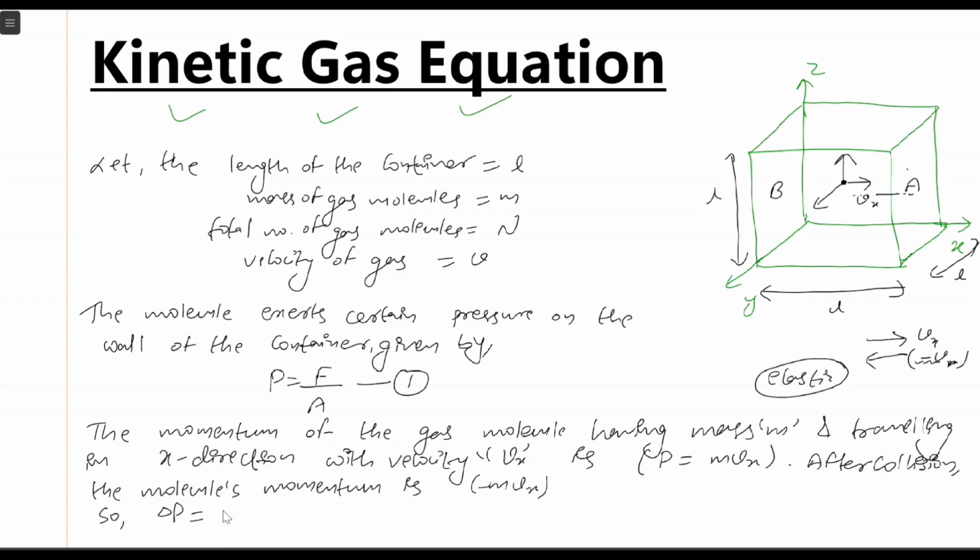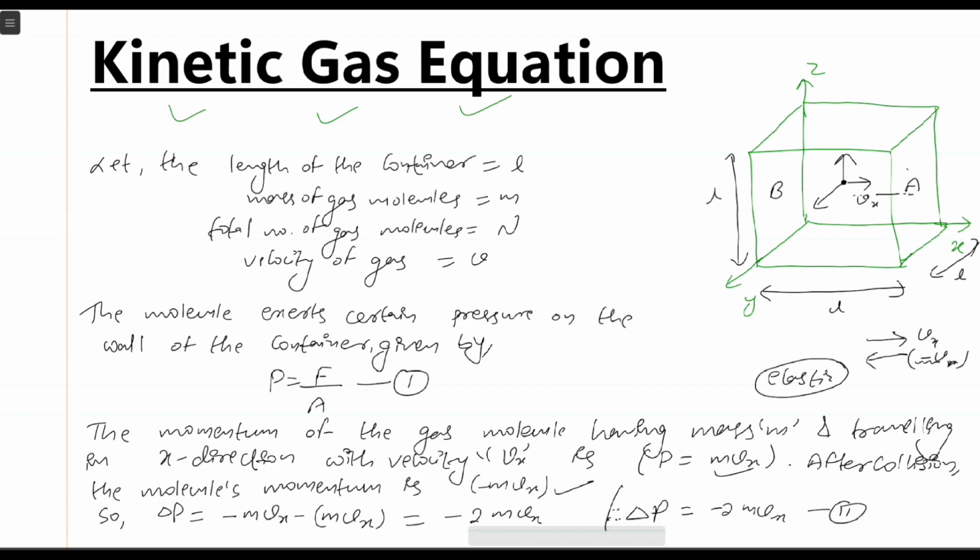Del p means change in momentum, is final momentum minus initial momentum. Final momentum is this one, right? So minus mvx minus initial momentum, which is mvx, is equal to minus 2mvx. So del p, that is the change in momentum, is how much? Minus 2mvx. Let's consider this to be equation number 2.